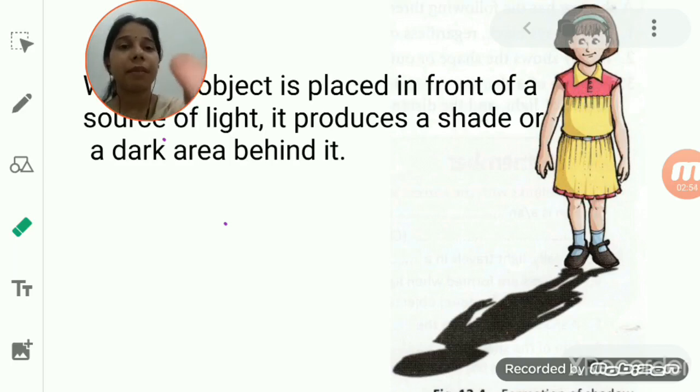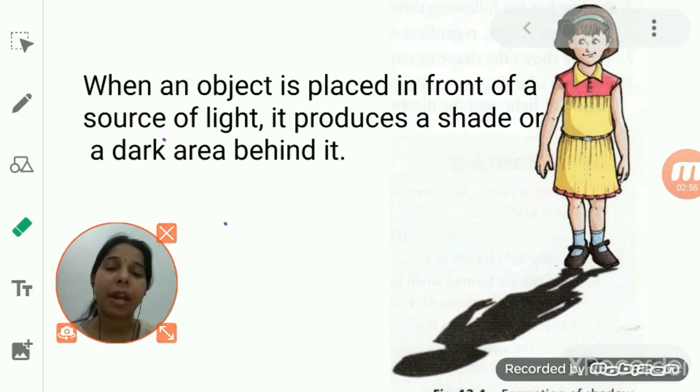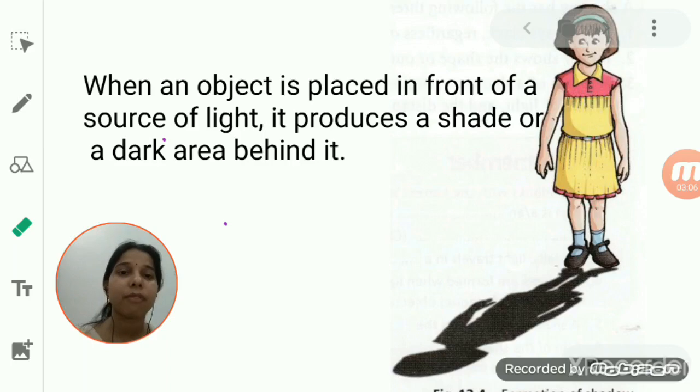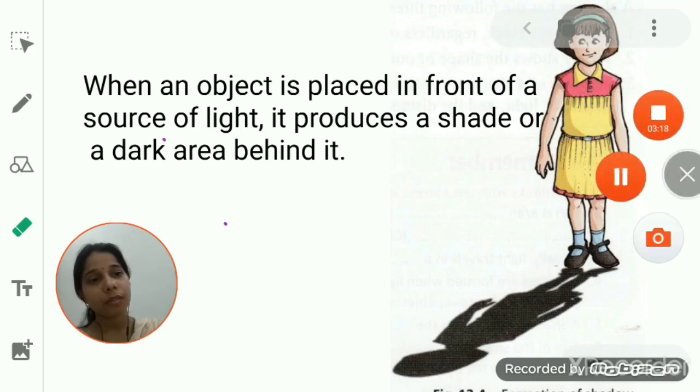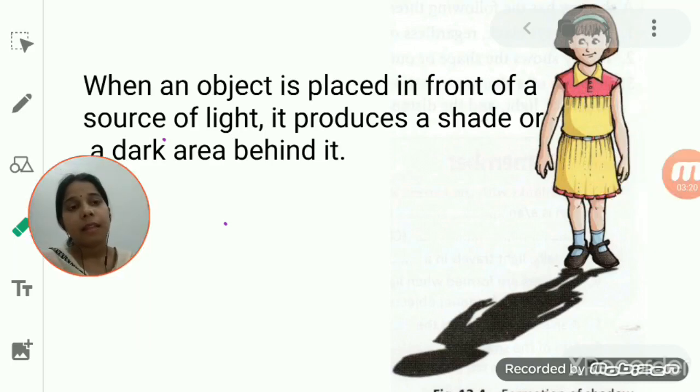Now today we will start with another topic, and that is shadow. When we talk about the shadow, students, before that when we started with light, we discussed that light is responsible for the formation of the shadow. How? If an object is there, or if we are standing outside in the day and light falls on us, then you will find there is a formation of a dark, shade-like structure.